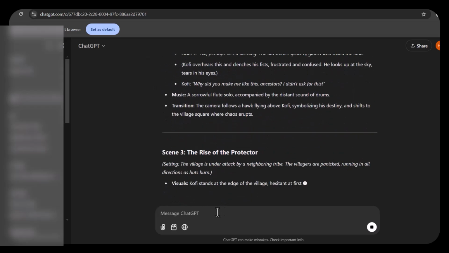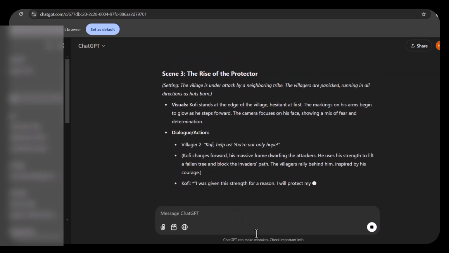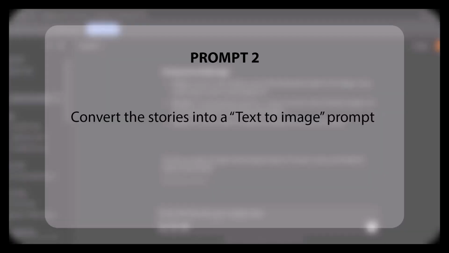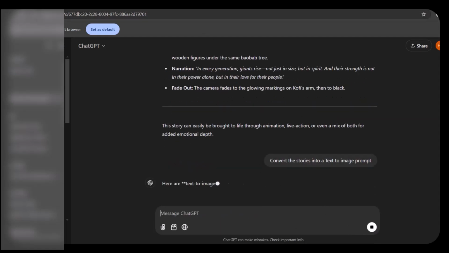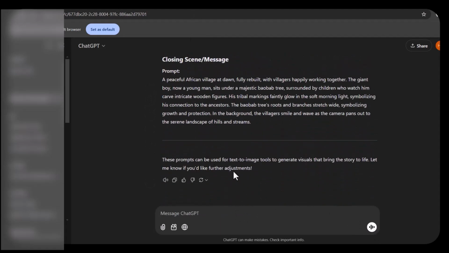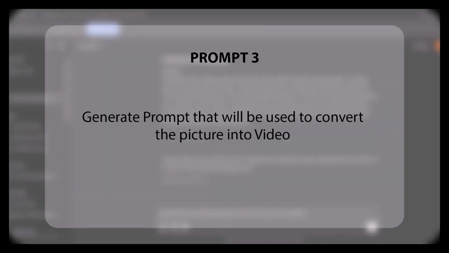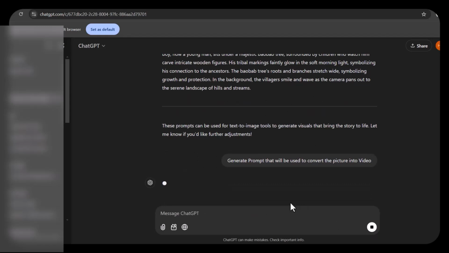So what we'll do after the story has been generated is convert the story into a text to image prompt. We now have our text to image prompt. We need another image to video prompt. So let's ask ChatGPT to generate that. Enter this prompt: generate a prompt that will be used to convert the picture into video. Okay, good. So it now generates.